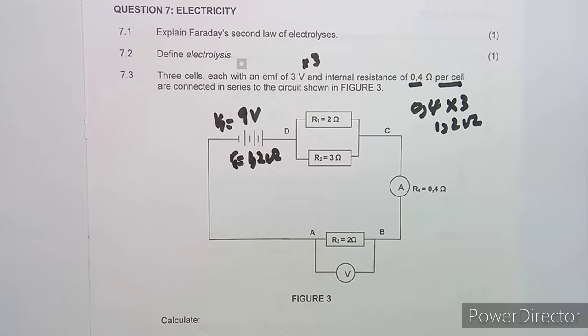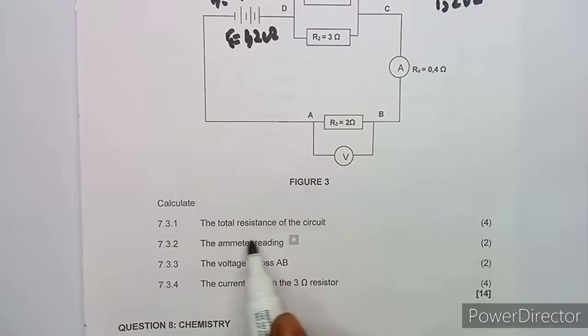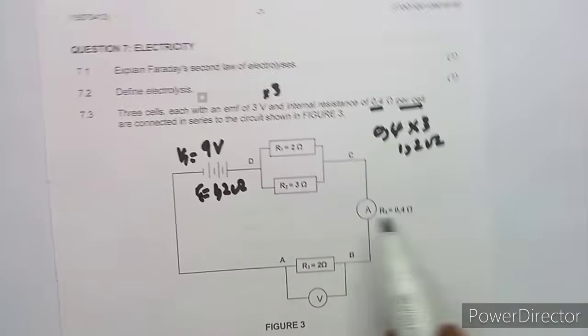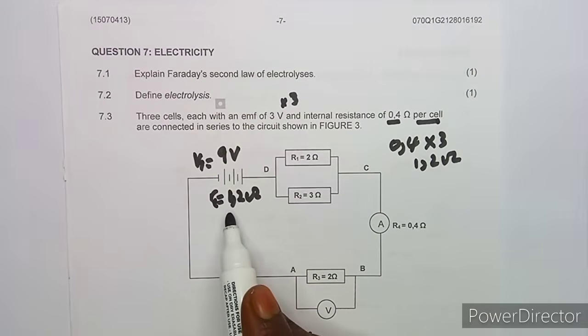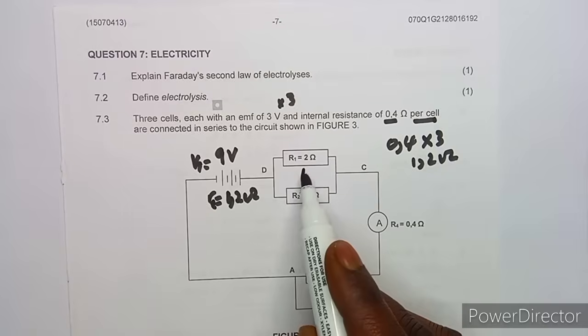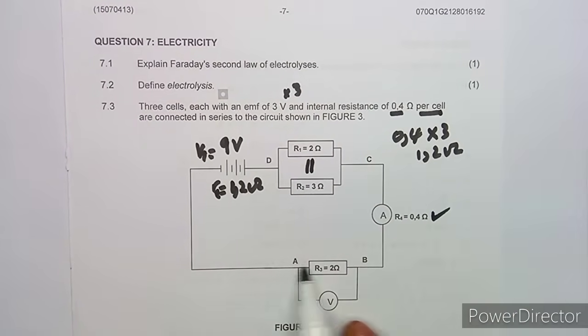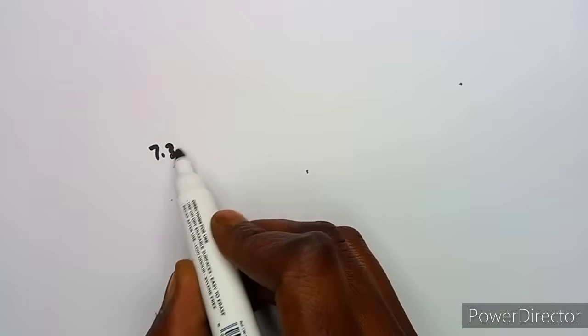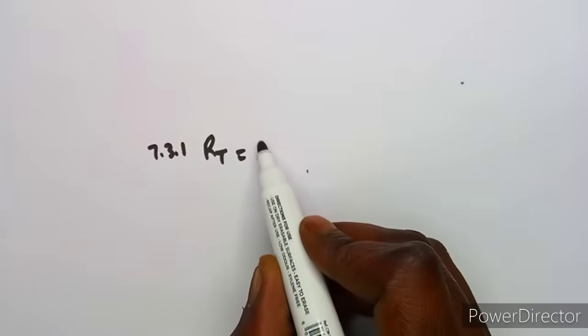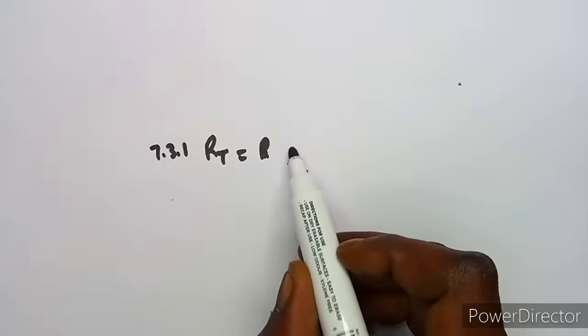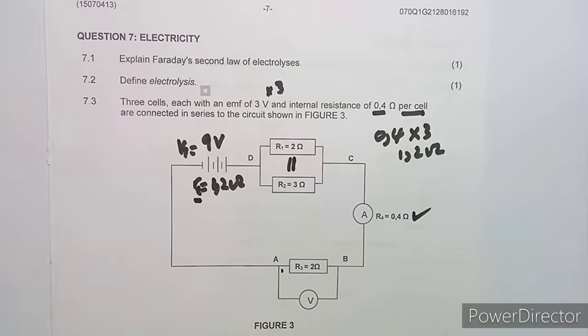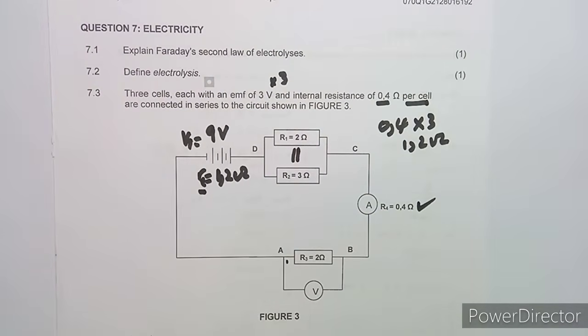Okay, so the first question on 7.3.1 is to calculate the total resistance of the circuit. So as we can cross check on our circuit, guys, we have the total internal resistance, we have got the parallel circuit, we have got this resistance on the ammeter, we've got the resistance across A and B. So you have to add everything. So that's 7.3.1. So our RT is going to be, we are going to start with this internal resistor. Just take whatever that you take, plus the parallel circuit. So make sure that everything is into consideration.